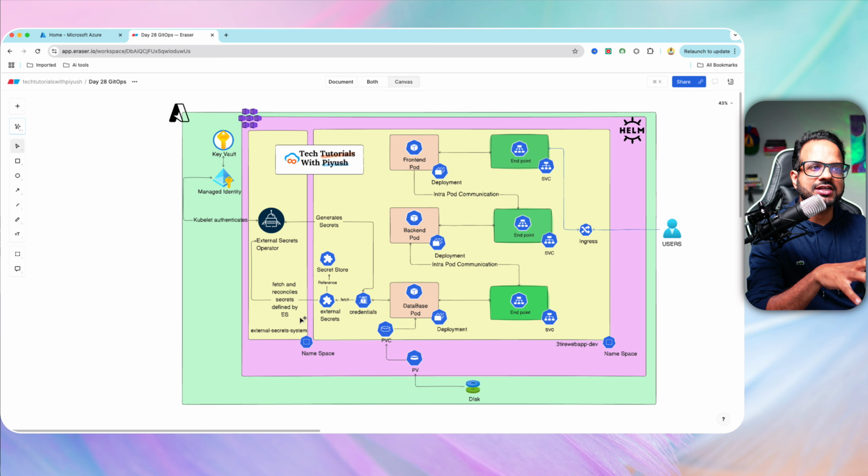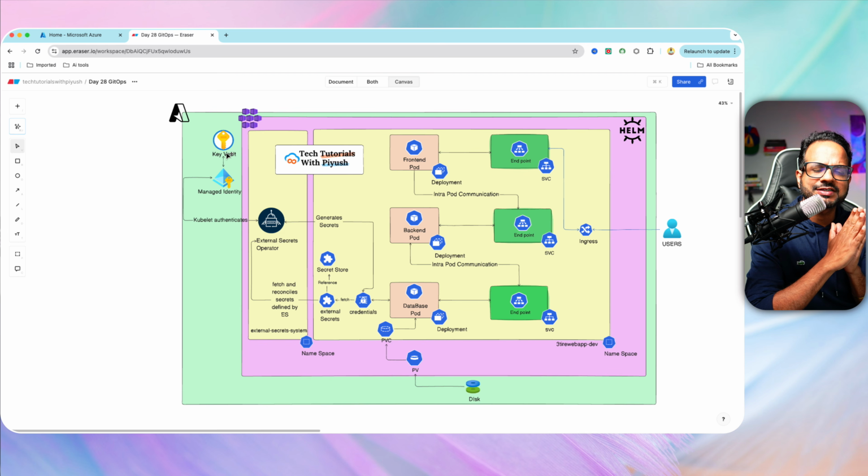These credentials are managed by the external secret operator. The credentials will be generated at runtime, then referenced from the secret store, and then stored in the key vault. Again, the kubelet will have to authenticate via managed identity to access the credentials from the key vault. What are these credentials?